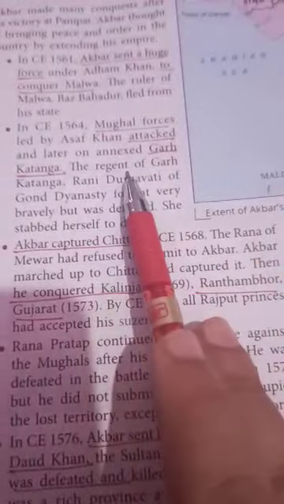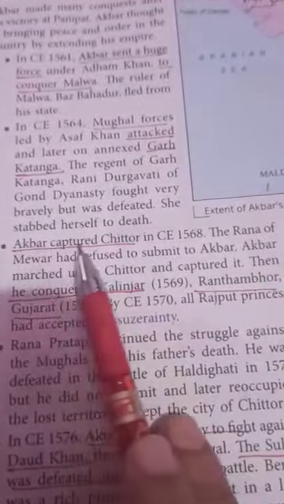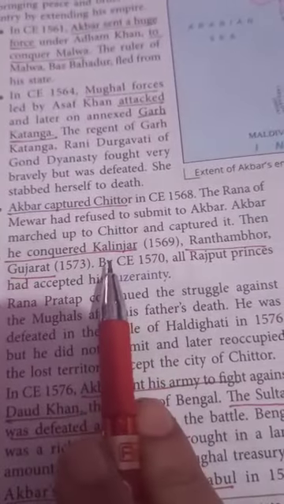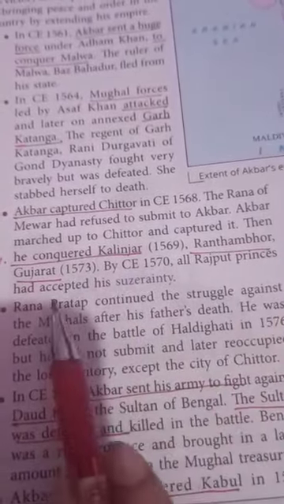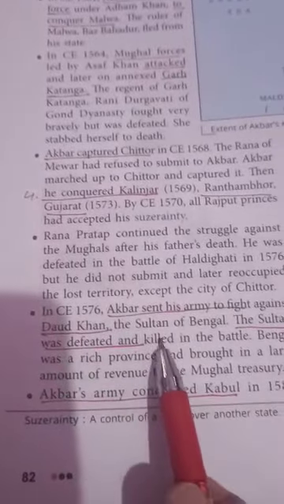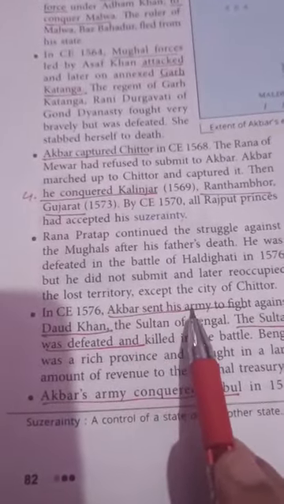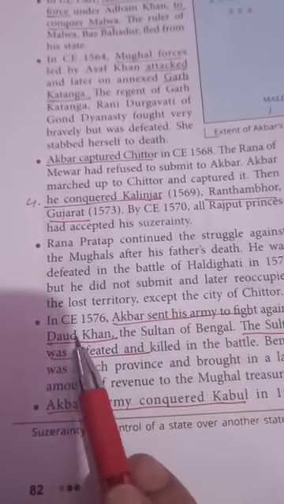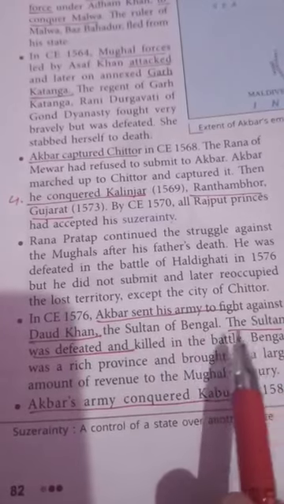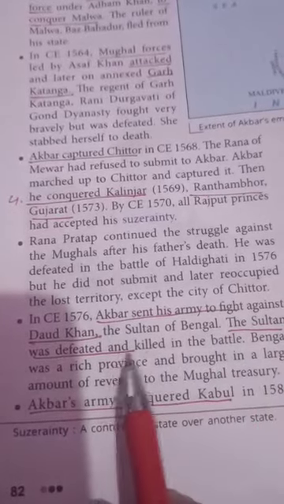First point, second point, third point. Start here, fourth point: he conquered Kalinjar, Ranthambore, Gujarat. Then come to the fifth point: Akbar sent his army to fight against Daulat Khan, and the Sultan was defeated and killed.